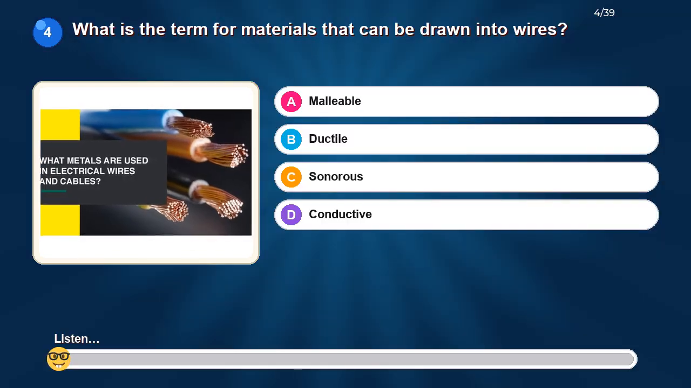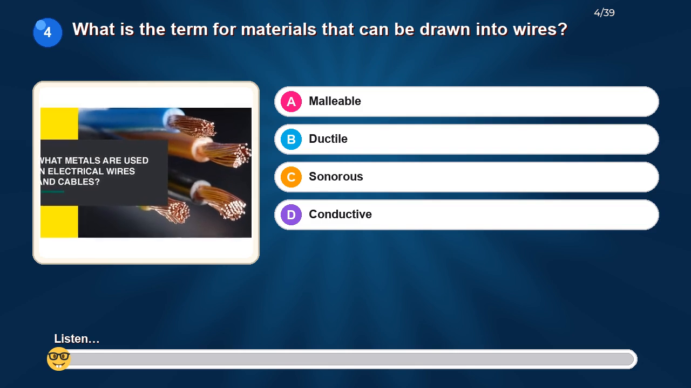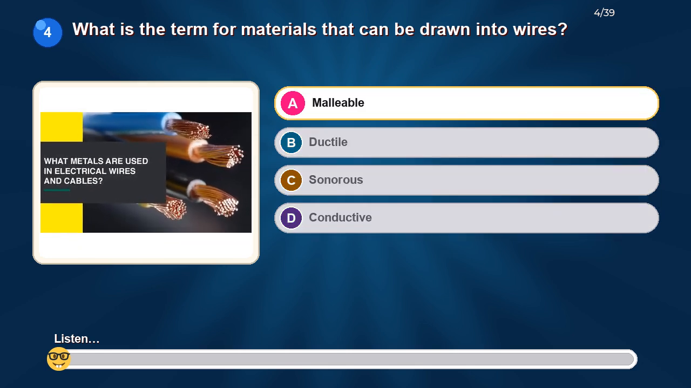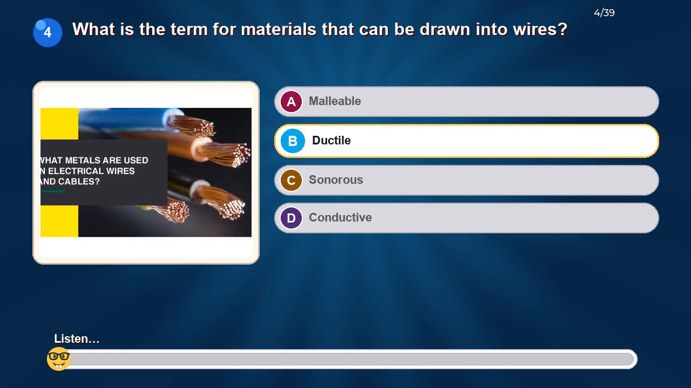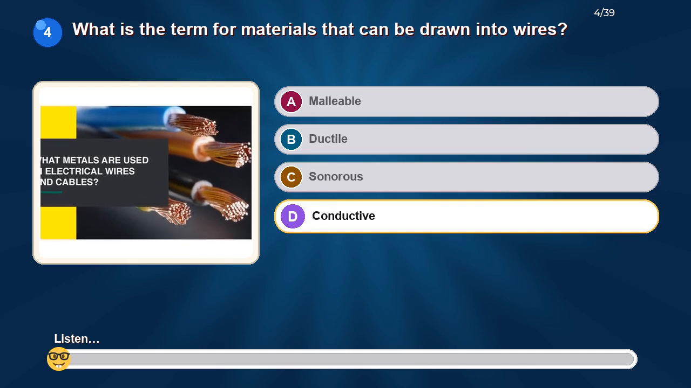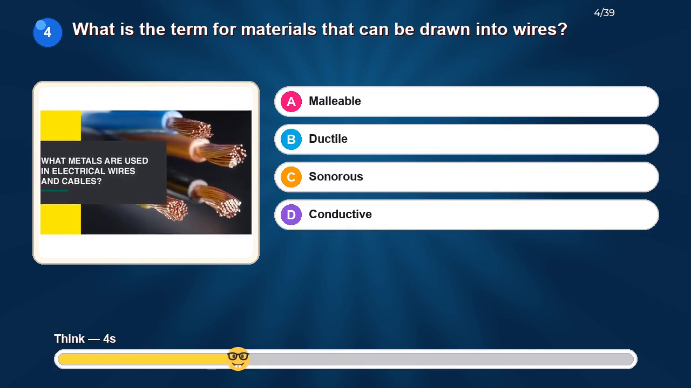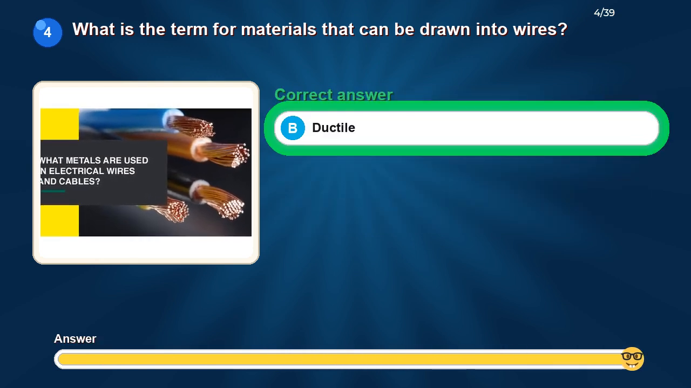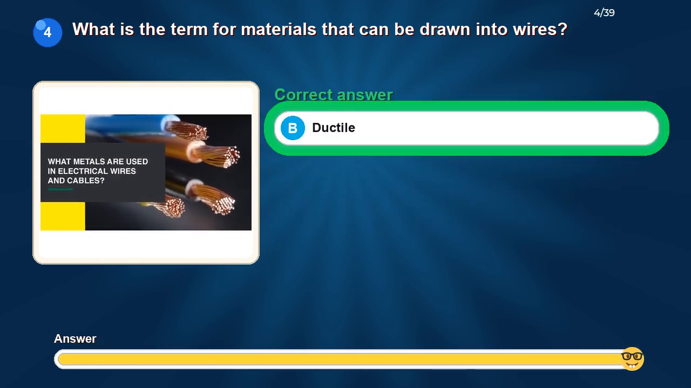What is the term for materials that can be drawn into wires? Option A, malleable. Option B, ductile. Option C, sonorous. Option D, conductive. The correct answer is ductile.